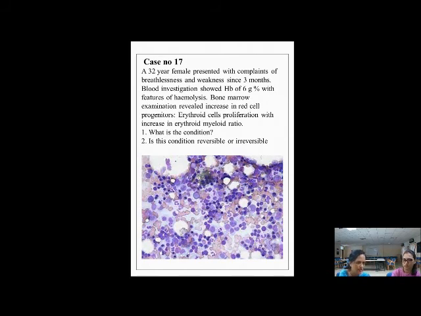Then we have to know the cause for anemia. Blood smear examination showed hemolysis, so RBCs are being destroyed. So this is hemolytic anemia. Now the bone marrow was done. Bone marrow examination revealed an increase in the red cell progenitors, that is, the erythroid cells are increased. There's proliferation of erythroid cells, so in turn there is an increase in the erythroid myeloid ratio.